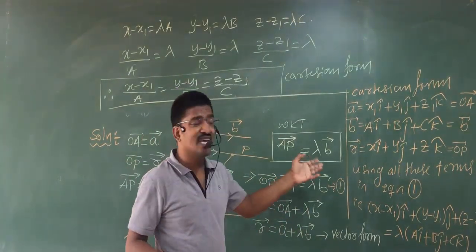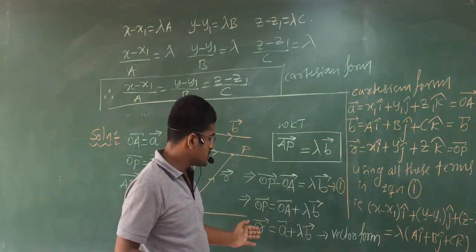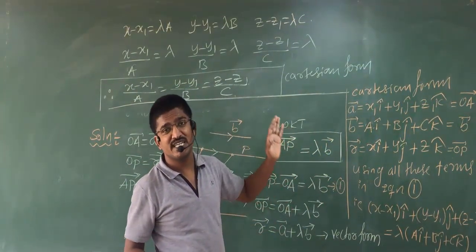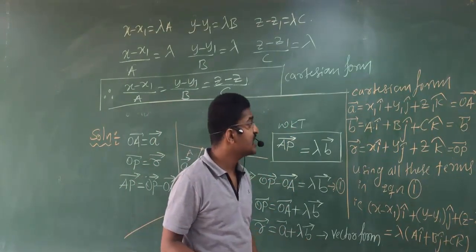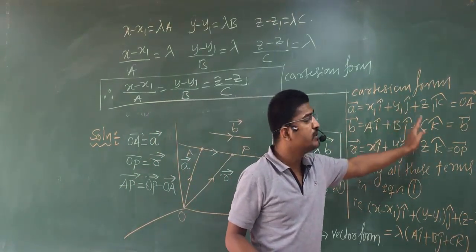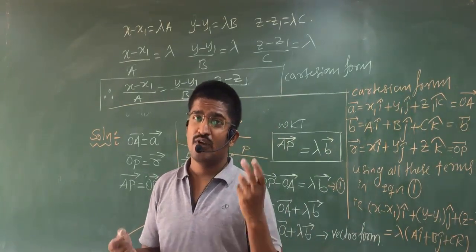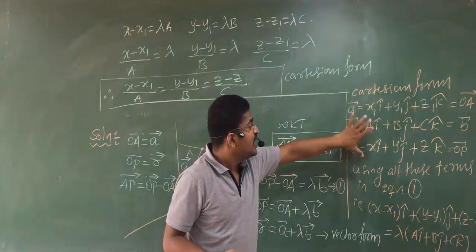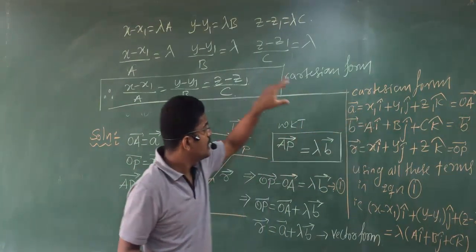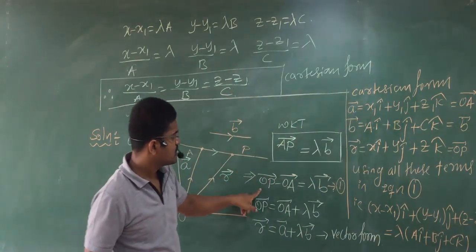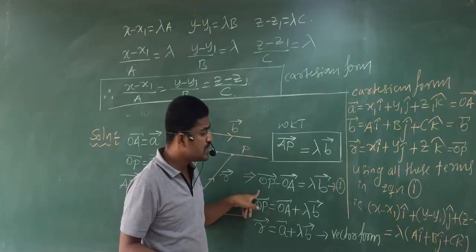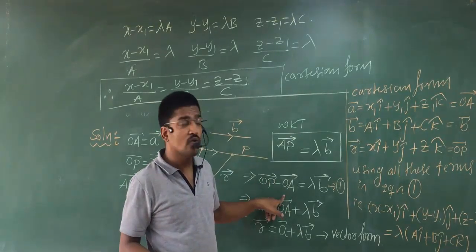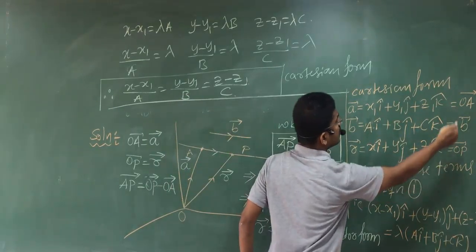R is written as x i cap plus y j cap plus z k cap because this is arbitrary. A is written as x1 i cap plus y1 j cap plus z1 k cap. Vector B is written as a i cap plus b j cap plus c k cap. That's all. If you write all these terms in Cartesian form and you use these terms in equation 1. See, where is equation 1? This. You use in this equation 1. OP minus OA. What is OP minus OA? This is OP, this is OA.